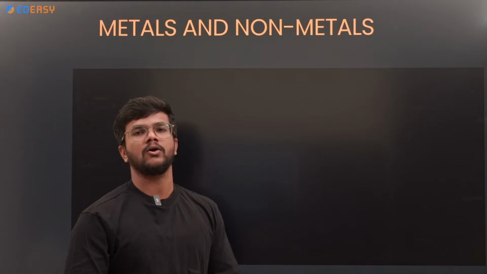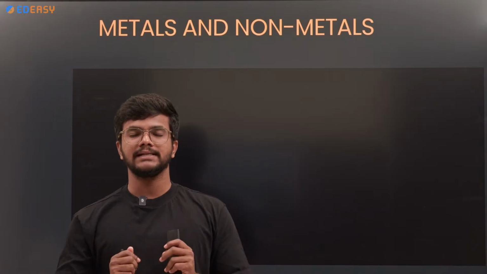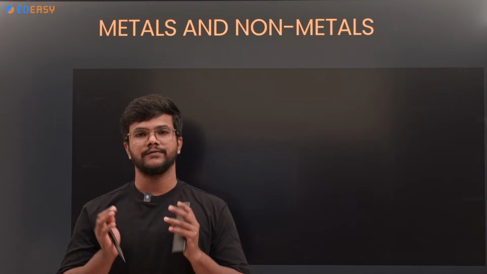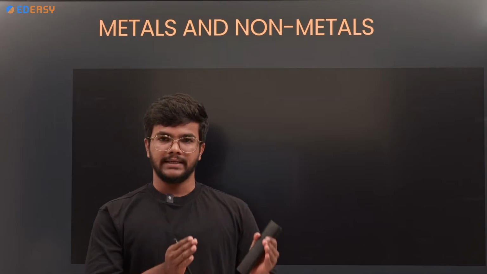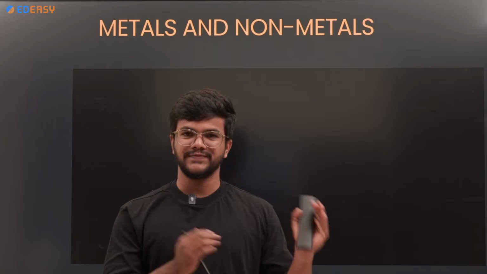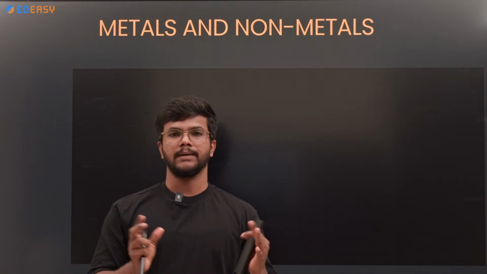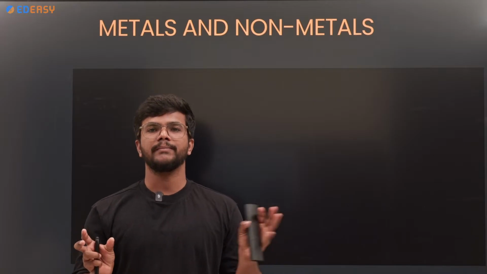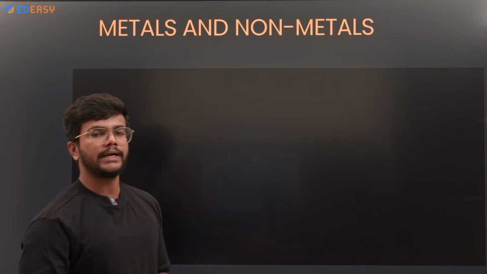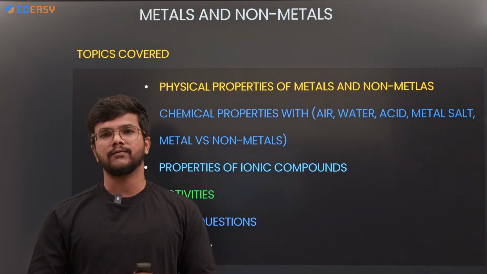So metals and non-metals. What are metals and what are non-metals according to chemistry? We know that metals have some physical properties and chemical properties, and non-metals also have some physical properties and chemical properties that differentiate metals and non-metals. So according to chemistry, what are metals and what are non-metals?